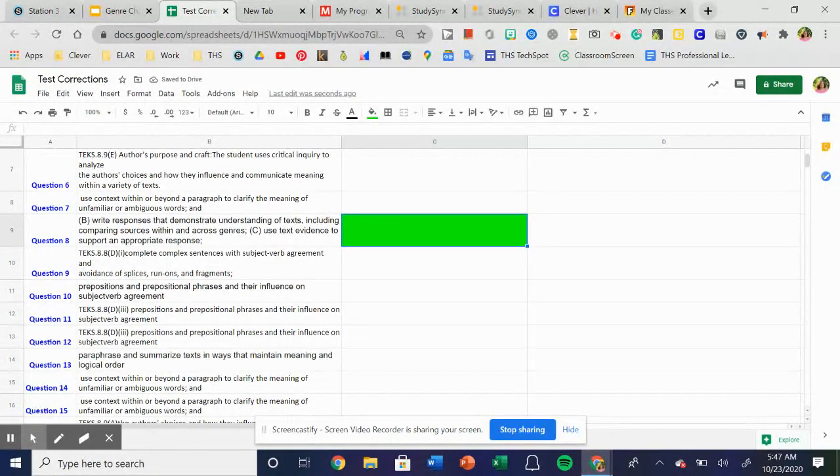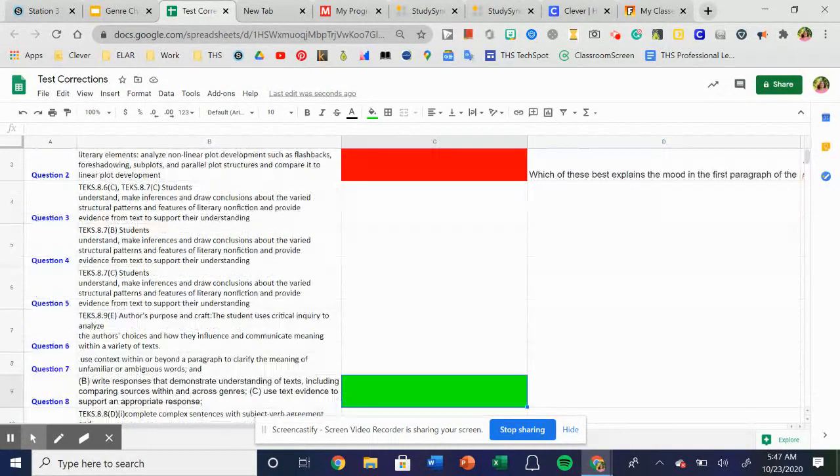So they're putting that they got it right. Okay, you don't have to do anything else for those constructed responses. If you got 2 points out of 2 points, then you're getting a green on the test correction page for that question number, okay?